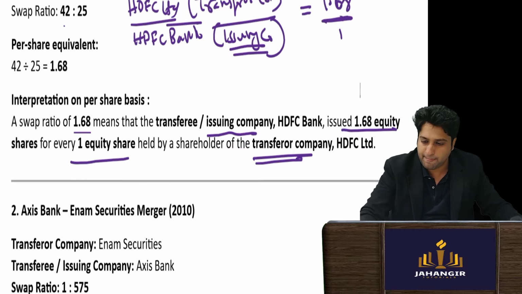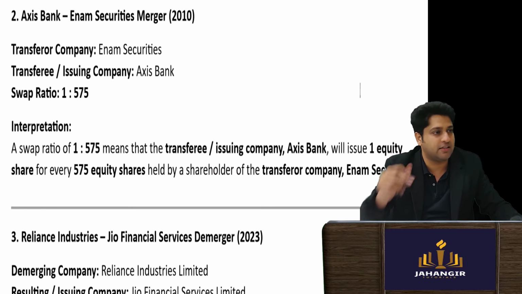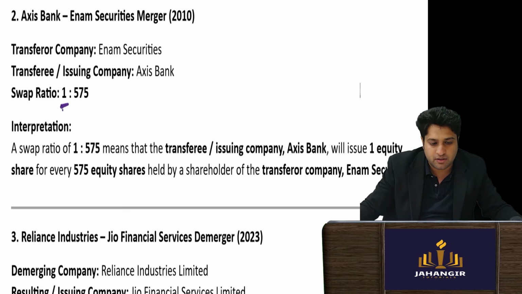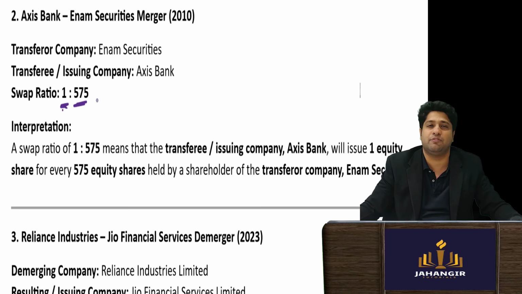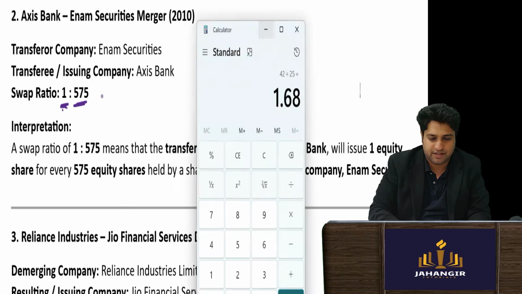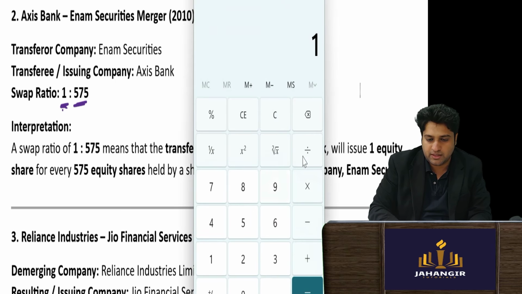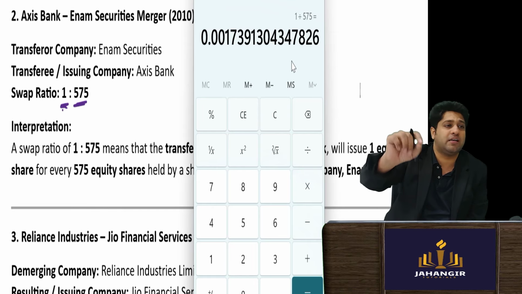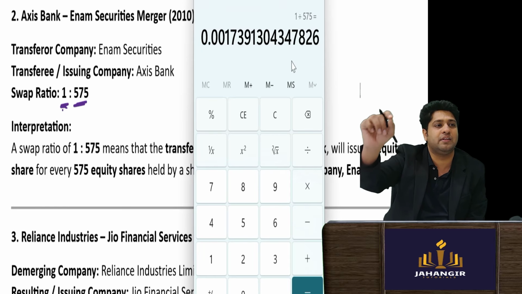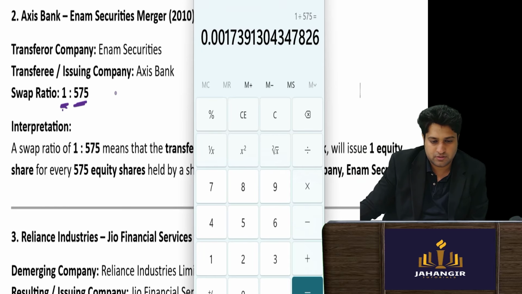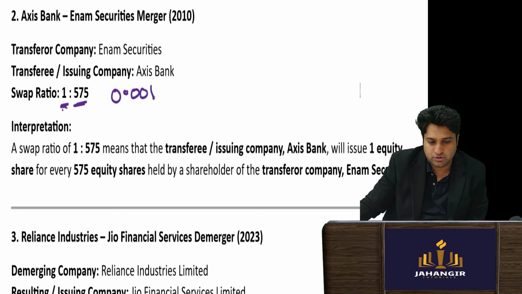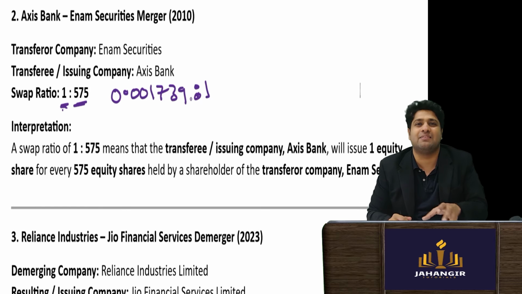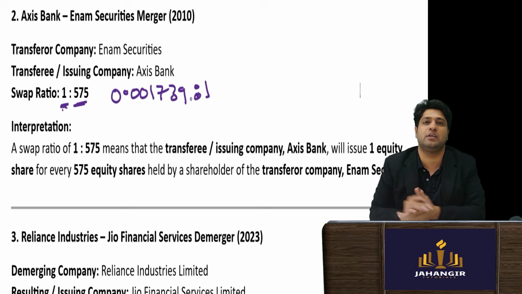Similarly, when we saw Axis Bank, it was 1:575. So it was 1 divided by 575. That means the swap ratio is 0.001739:1, which means the target company was really small compared to the issuing company.